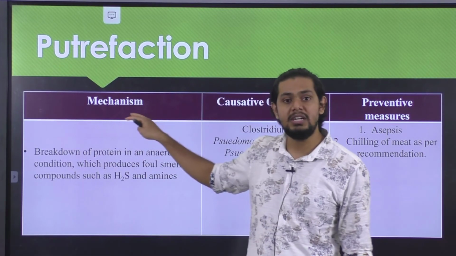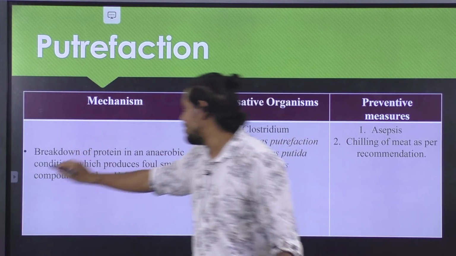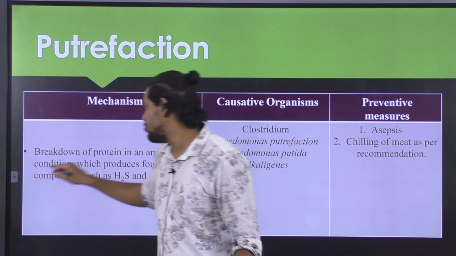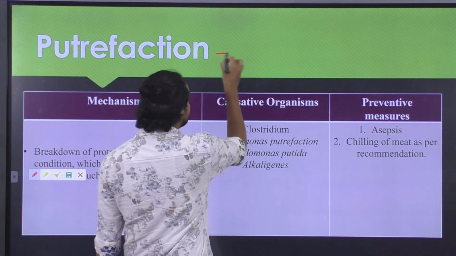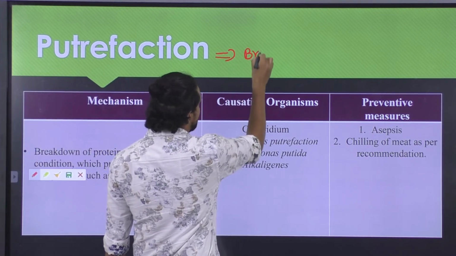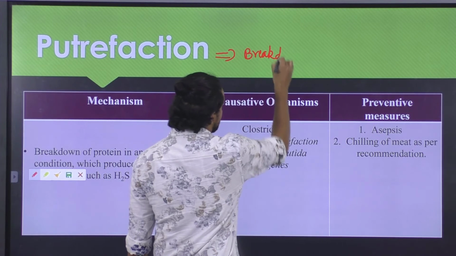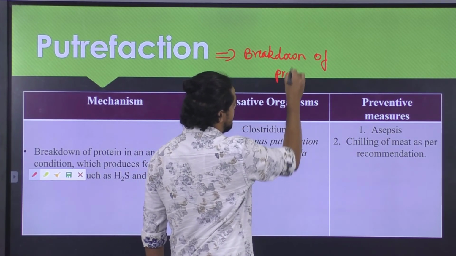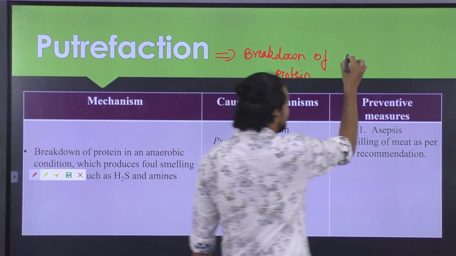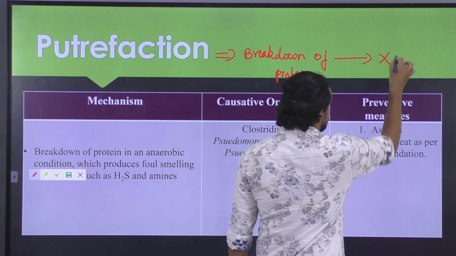So the next important type is the putrefaction. Whenever we are talking about putrefaction, one thing we will have to note here is that it is nothing but breakdown of protein in the absence of oxygen.